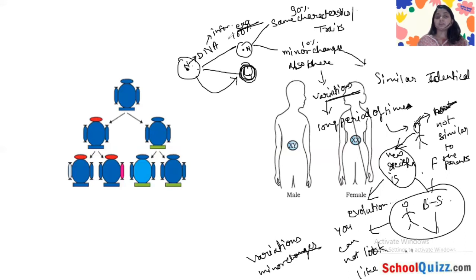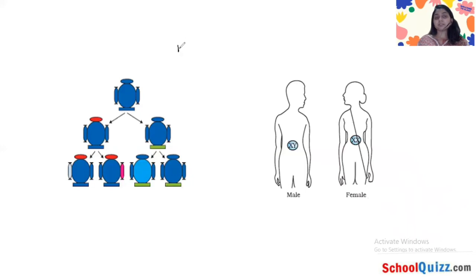So see, you have seen three words: heredity, variation, and evolution. So what is heredity?